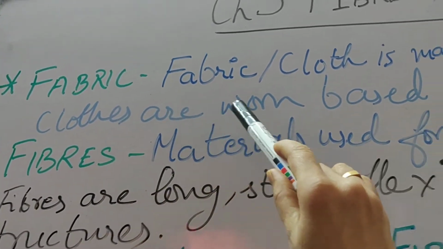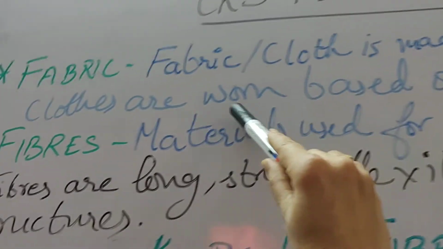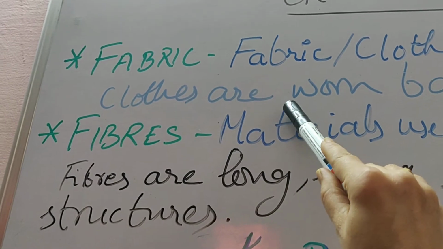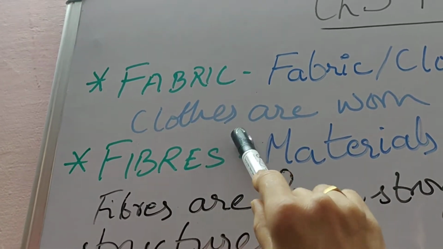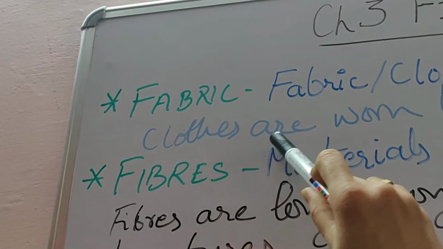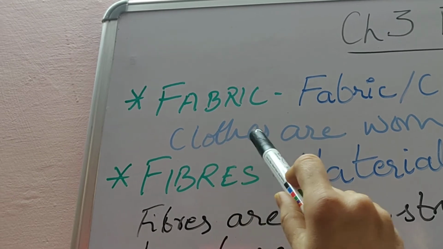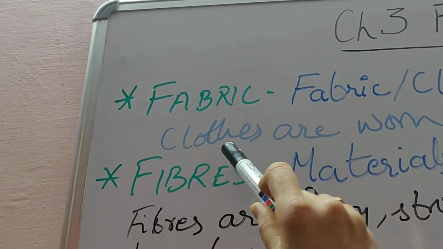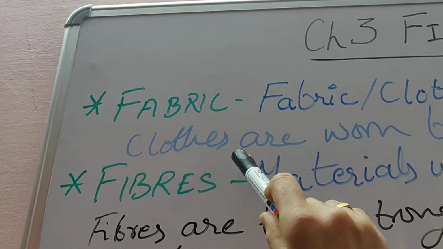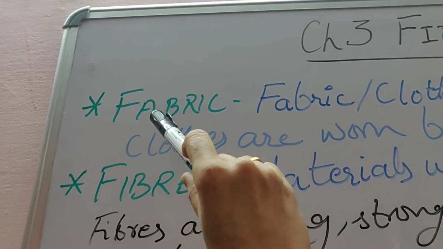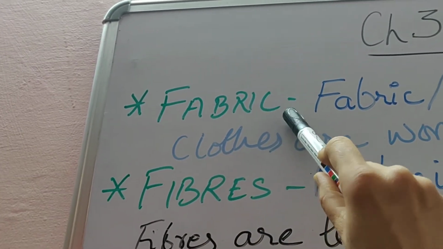Now clothes are worn based on season. So like, children, nowadays it's a summer season. So generally we wear cotton clothes because it helps us to overcome the hot summer season. While in the winter season, what we do? We wear woolen clothes because it helps us to overcome the cold in the winter season. So fabrics are worn according to the season.